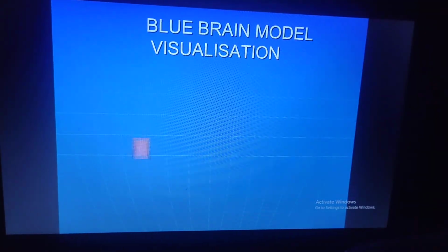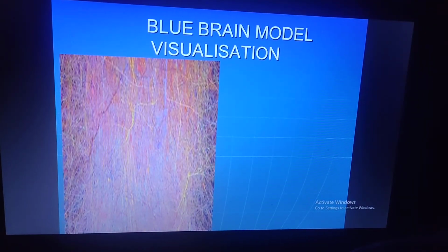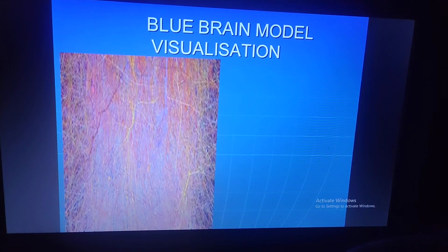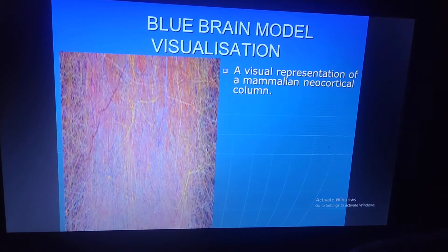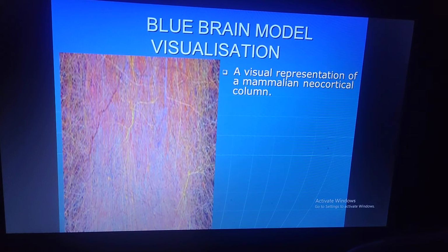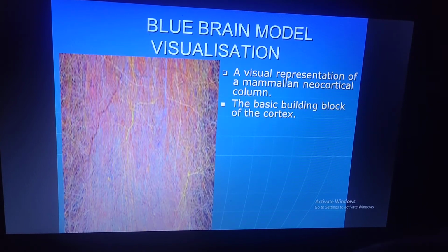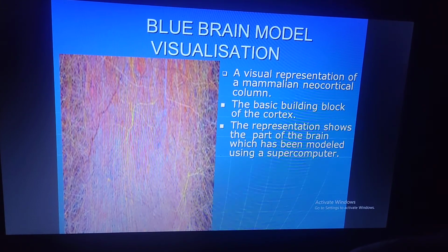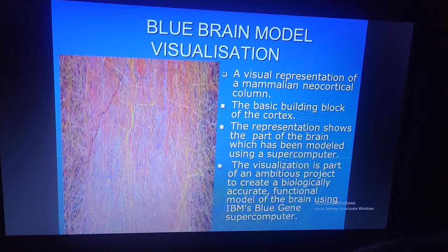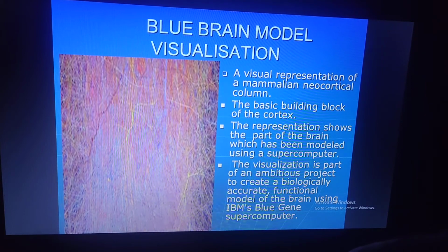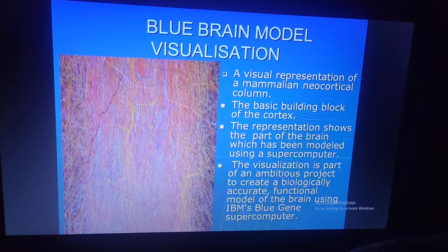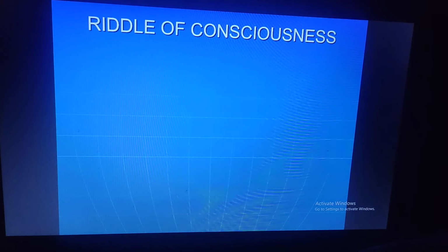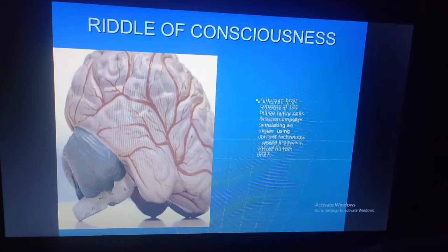Blue Brain model visualization. You can see in that picture a visual representation of the manipulation of neocortical columns, the basic building blocks of the cortex. The representation shows the part of the brain which has been modeled using a supercomputer. The visualization is part of an ambitious project to create a biologically accurate functional model of the brain using the IBM Blue Brain supercomputer. Now, a little on consciousness.